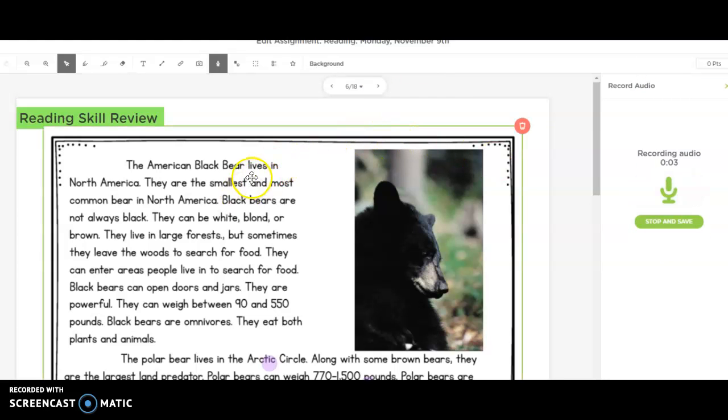The American black bear lives in North America. They are the smallest and most common bear in North America. Black bears are not always black. They can be white, blonde, or brown. They live in large forests, but sometimes they leave the woods to search for food. They can enter areas people live in to search for food. Black bears can open doors and jars. They are powerful. They can weigh between 90 and 550 pounds. Black bears are omnivores. They eat both plants and animals.